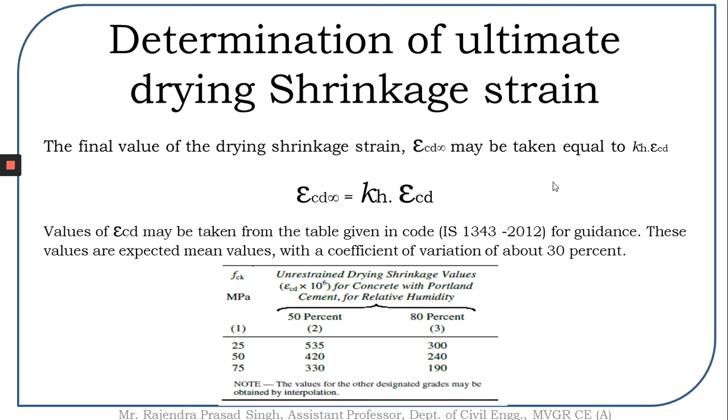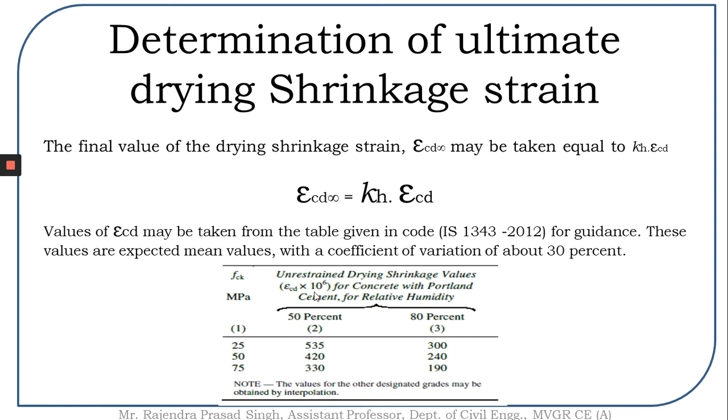Now what is this epsilon Cd? Epsilon Cd may be taken from the code with respect to the characteristic compressive strength and the relative humidity of the site at which this member is located.